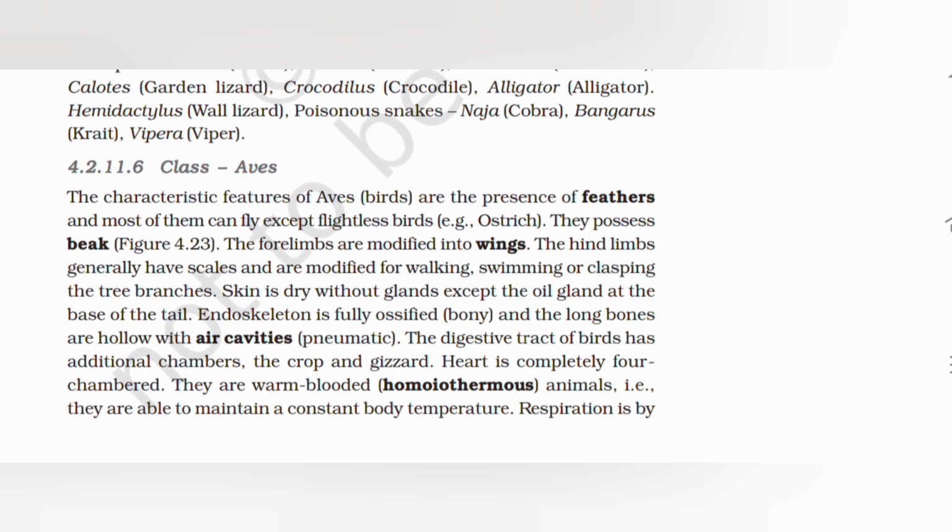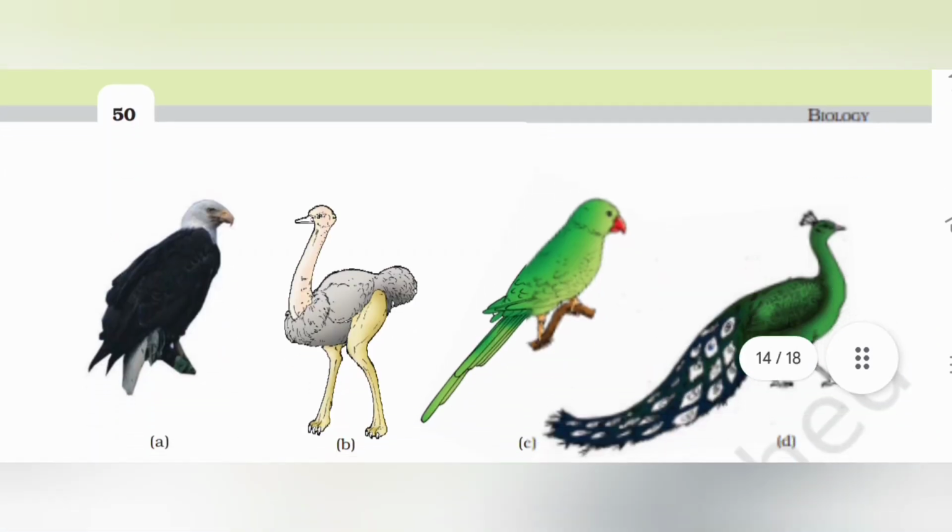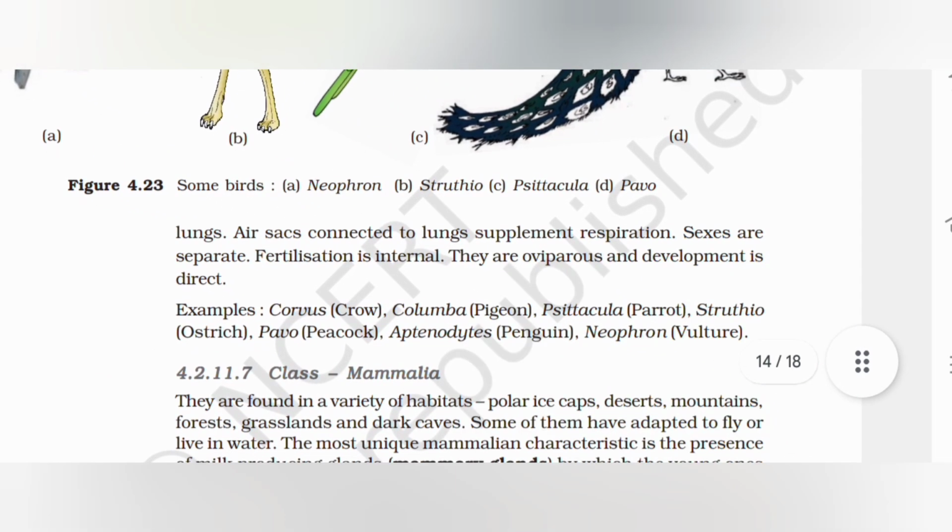Endoskeleton is fully ossified (bony) and the long bones are hollow with air cavities (pneumatic). The digestive tract of birds has additional chambers, the crop and gizzard. Heart is completely four chambered. They are warm-blooded (homeothermous), that is, they are able to maintain a constant body temperature. Respiration is by lungs. Air sacs connected to lungs supplement respiration.